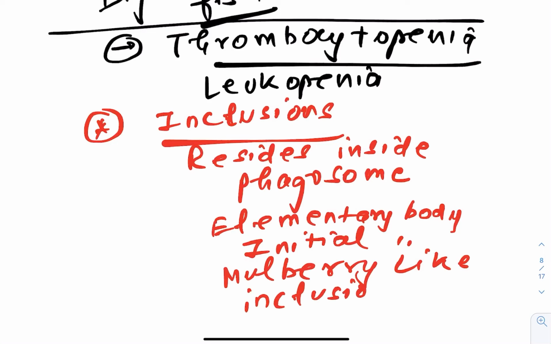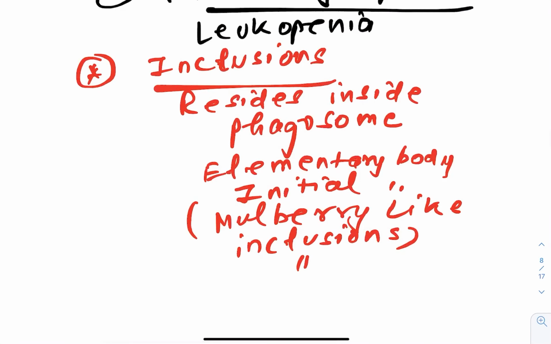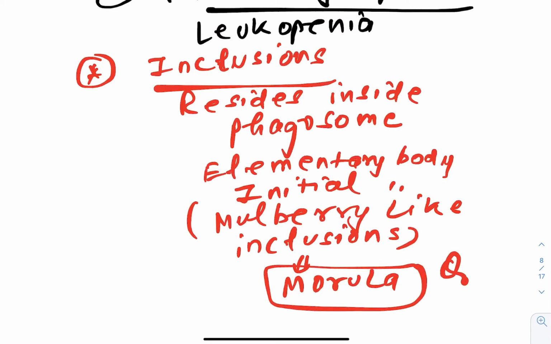From your embryology knowledge you can remember that this mulberry-like inclusion is also termed as morula. Remember guys, this was a question of PGI once and it was asked in All India also: morula-like appearance or mulberry-like inclusions is seen in which particular disease? The answer is ehrlichiosis.